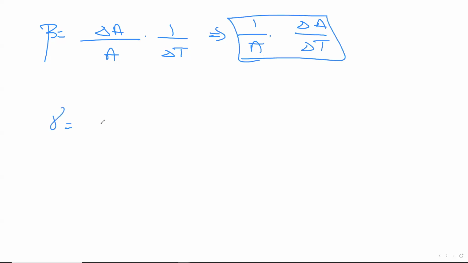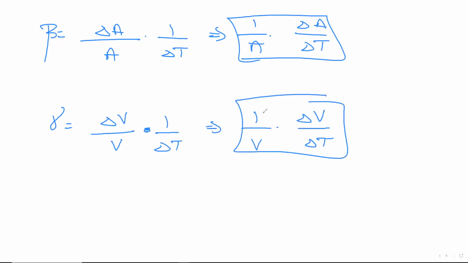Gamma is nothing but volume. So it will become delta V by V, into 1 by delta T. In college they write 1 by V separately, delta V by delta T. They get the answer. That's all. So whenever there's an increase in length, it's alpha; area, it's beta; and gamma is in terms of volume.